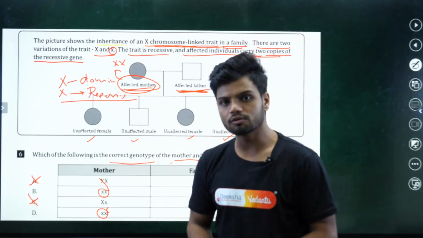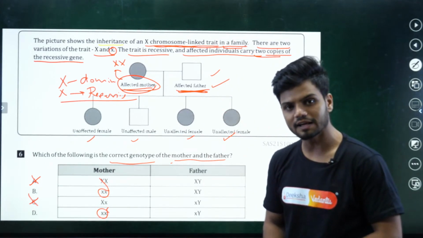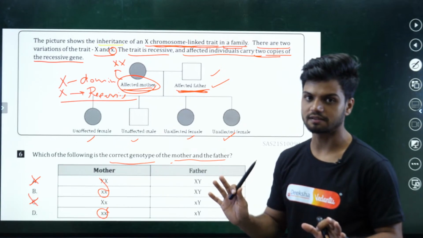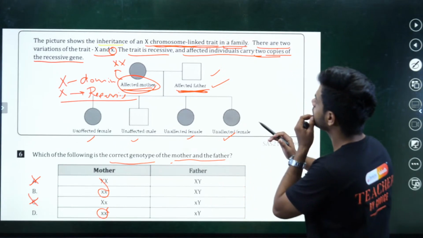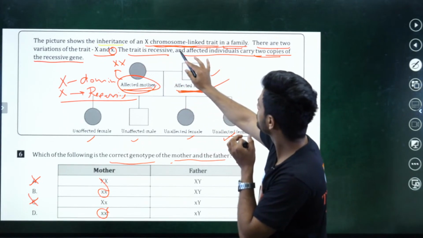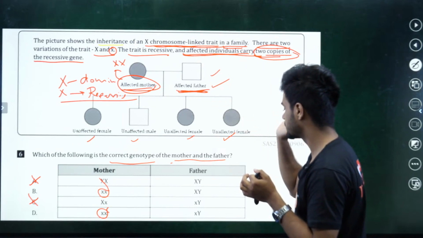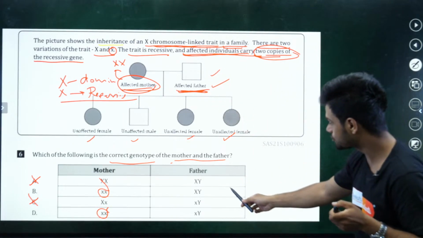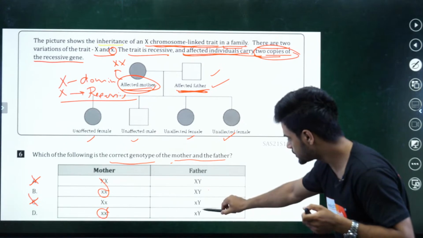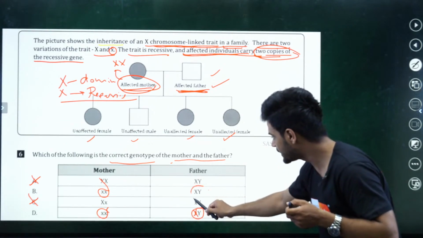Father is also affected here. But here, what does it say? The trait is recessive. The affected individual carries 2 copies of recessive genes. Do you see recessive genes here? No sir, we only see one recessive gene here. One is small x, one is capital X and capital Y.